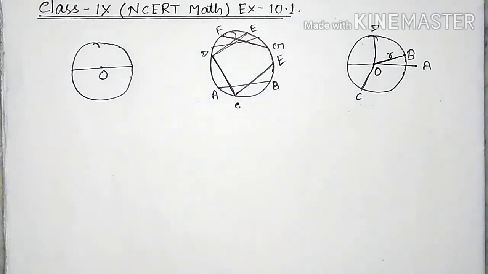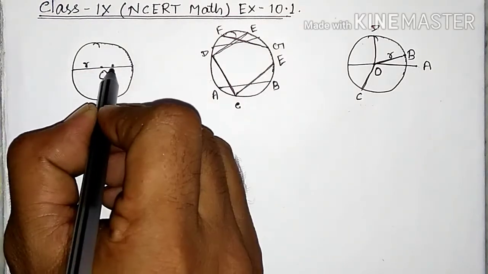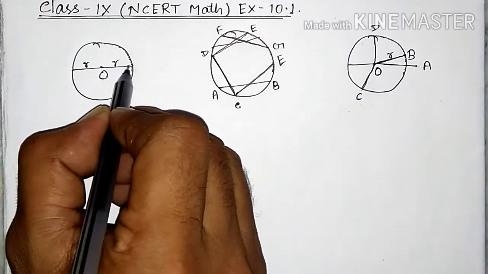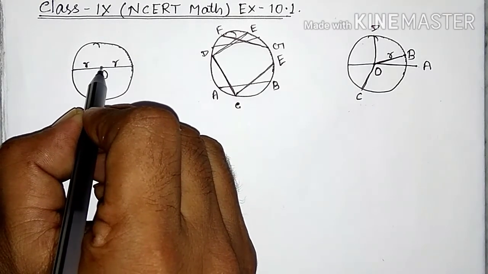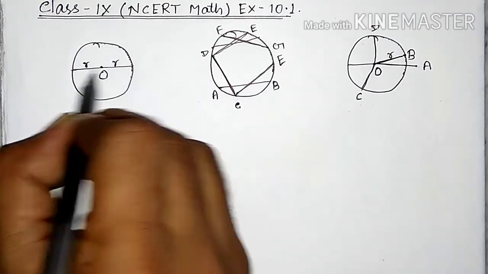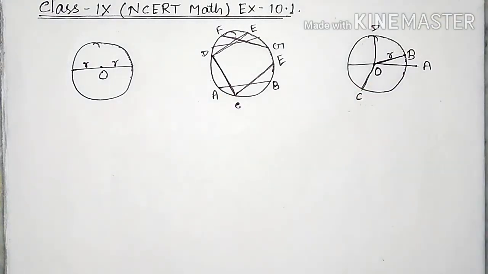A chord which is twice the radius of the circle is the diameter of the circle. This is r, this is also r. This chord is equal to twice the radius of the circle, so we can say that this is the diameter. So this statement is true.